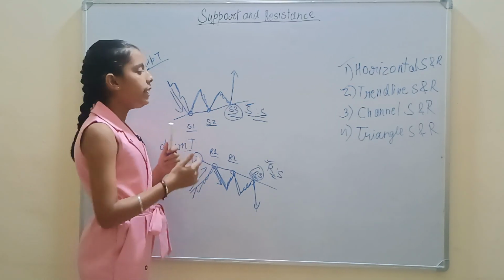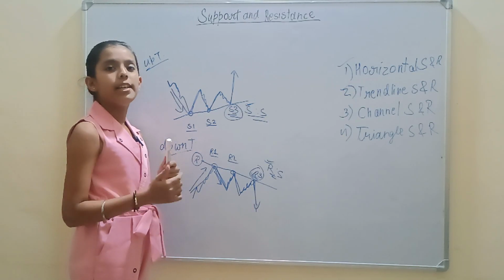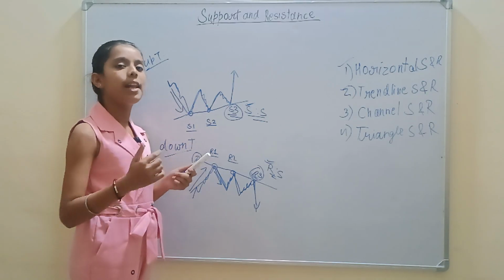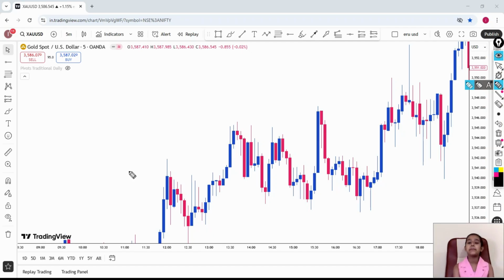So friends, here I told you practically, now I will tell you what is horizontal support and resistance and trend line support and resistance in the live chart. Let's go. Friends, on the board I explained to you practically what is support and resistance. Now I will explain you in the live chart. So friends, this is my chart in TradingView of gold of 5 minutes. Now first I tell you the horizontal support and resistance.